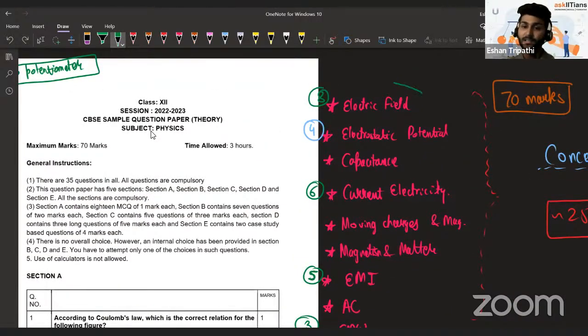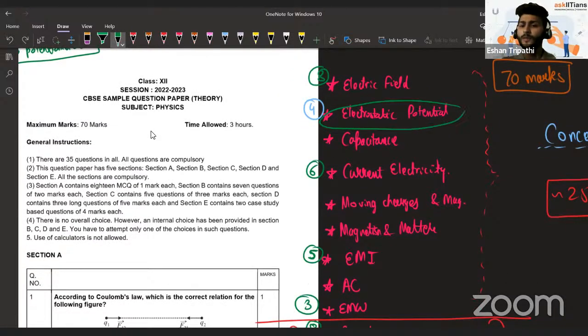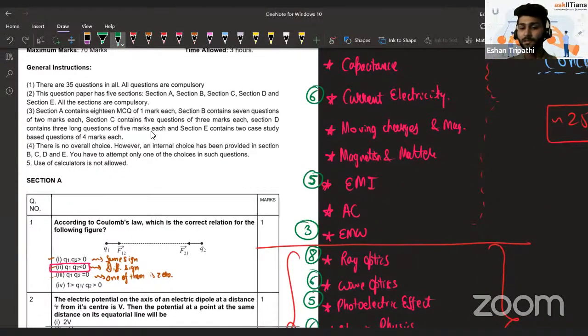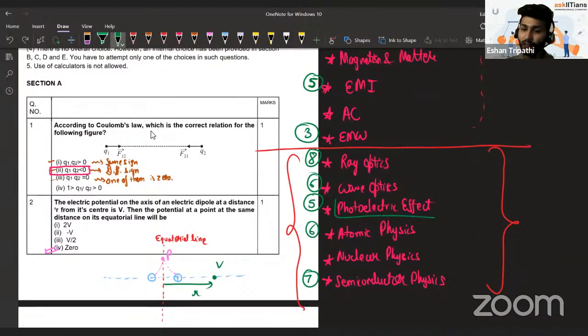In electric field and charges, you are going to study a lot and lot of stuff. For how many marks? 8 marks. Electrostatic potential, so much stuff. 4 marks only. EMI, so much to cover. 5 marks. But the photoelectric effect is a single concept, and just on the basis of that, you can get 5 marks. So this is something we should definitely ensure that we understand everything about.